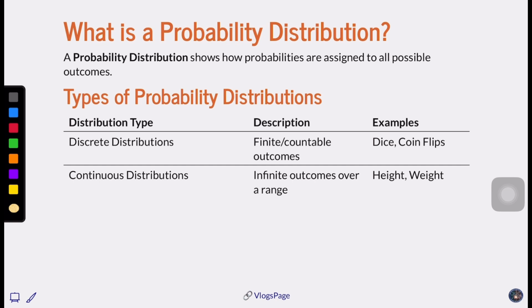Now this is a uniform distribution that we can see here, but in general probability distributions have two types. One is a discrete distribution, the second is a continuous distribution. Discrete, which we have seen here, has individual values, like there is nothing between 1 and 2, so it's heads or tails, or 1, 2, 3, 4, 5 or 6, which is finite or countable. But a continuous distribution is like height: 4 feet, 4 feet 1 inch, 4 feet 2 inches, 4 feet 3 inches, etc. Got it?